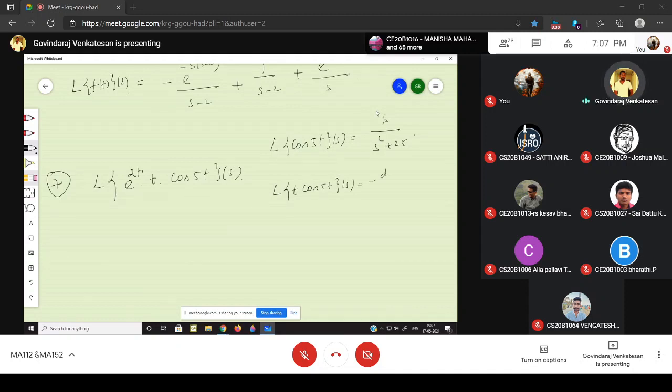That is minus d by ds of the Laplace of cos 5t, that is s divided by s square plus 25.